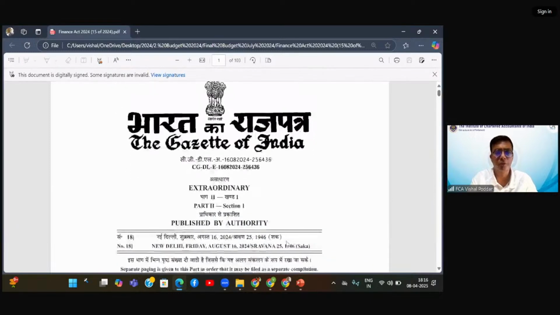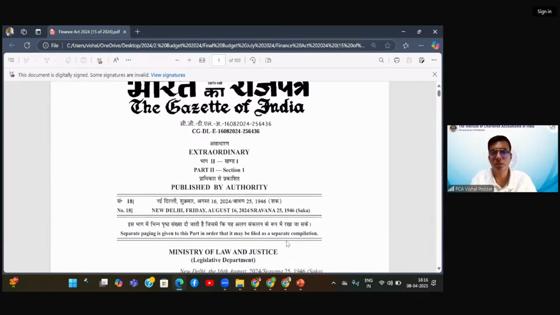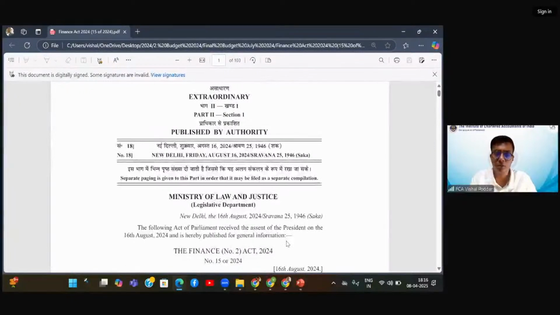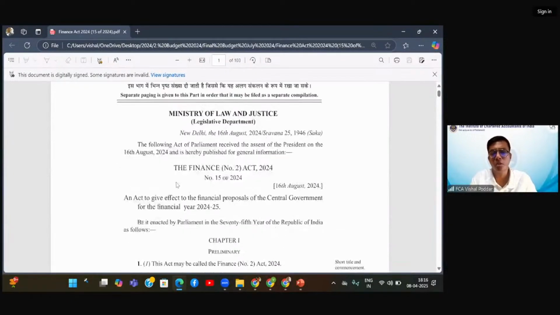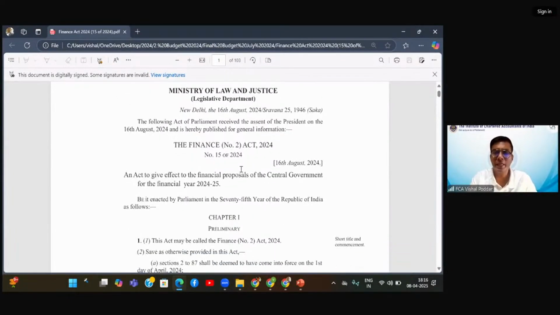So this is the Gazette, where notifications are published. This is last year's budget, the Finance Bill which got converted into the Finance Act. Interestingly, you will see it is named as number 2. Why? Because I am referring to the Act which was passed in August, after the formation of the new government. Before that, in February, the normal date of presenting the budget, we had the first Finance Bill, which became the first Finance Act. Since in the same year you have the second Finance Bill and the second Finance Act, it is called the Finance Act number 2.